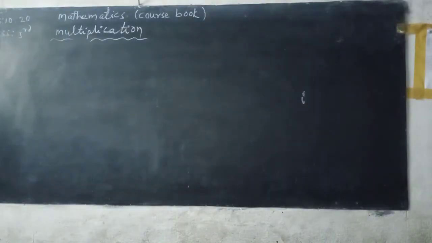Course book, beta. Course book page number 48, multiplication.